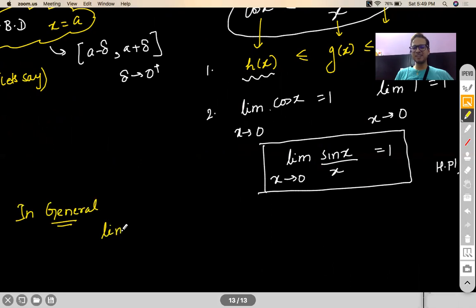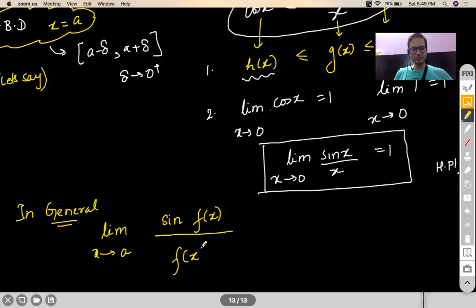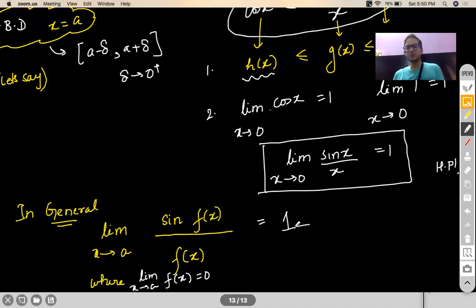Even if you have x tending to a, need not be 0, and you have sine of any function, provided there is the same function down, and your function f of x as x tends to a tends to 0, then this answer will again be 1.